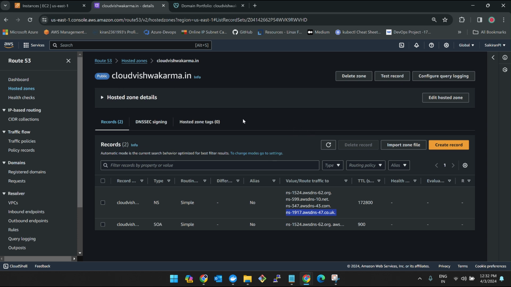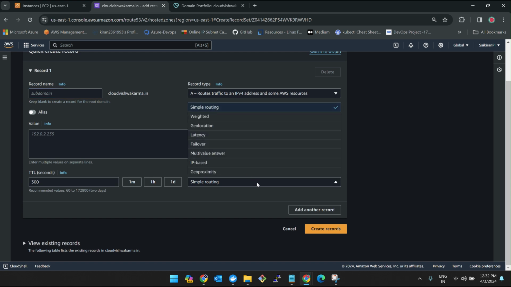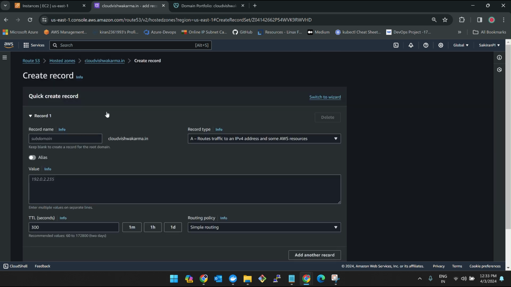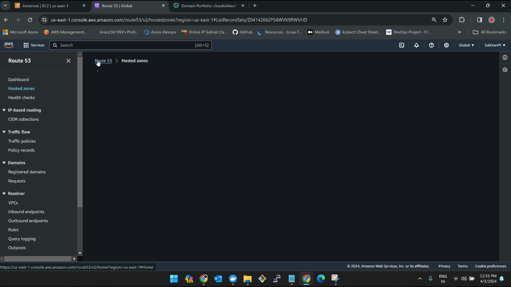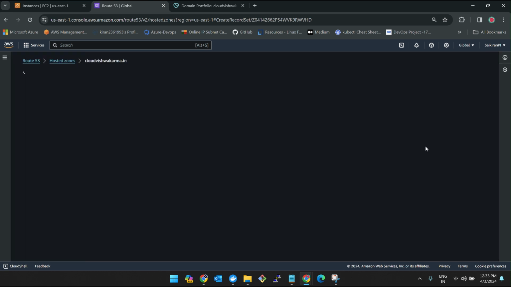On Route 53, what you have to do is create a record. Again, I'm telling you, in these records we have a lot of policies like simple routing, weighted, latency, failover, geolocation and all. We are going to discuss each and every policy clearly later, and we'll also do the practicals on each of them. Once the domain names have been synced, make sure they have been synced. Wait for 45 minutes like that, and then click on create record.